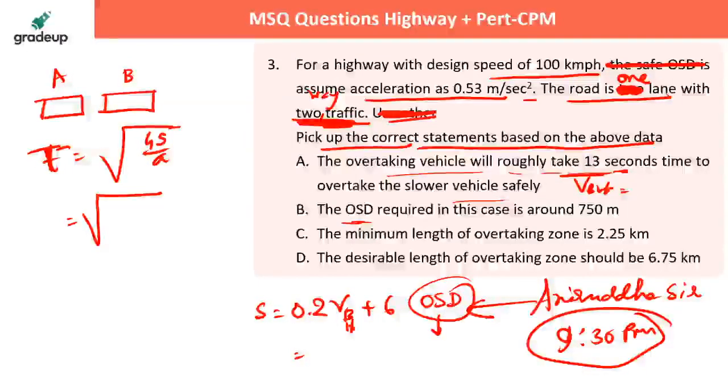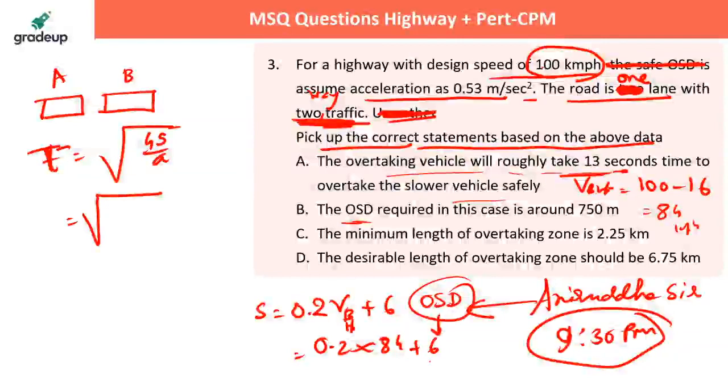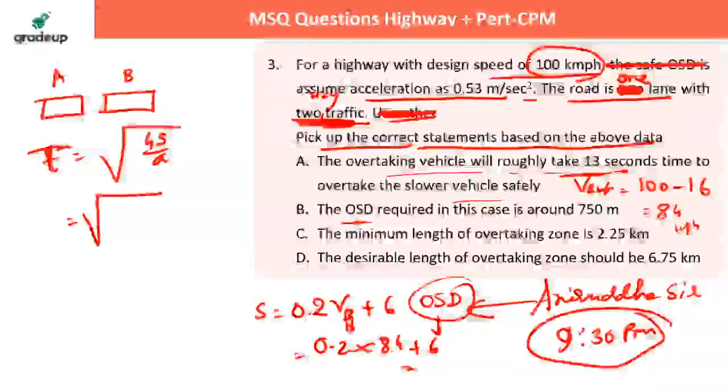So 4s by a, let's check how many seconds it gives. Let's quickly see the answer. It is 0.2 into VB km/h. How much will VB km/h be? I said 100 minus 16. The design speed minus 16 is the speed of the slower vehicle, so 84 km/h. That is the speed of the slower vehicle. So 0.2 into 84 plus 6.